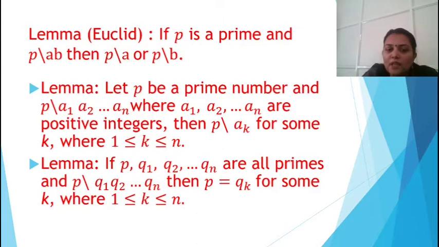And the next lemma is: if p, q1, q2, etc., qn are all primes and p divides q1, q2, etc., qn, then p equals qk for some k where 1 ≤ k ≤ n.